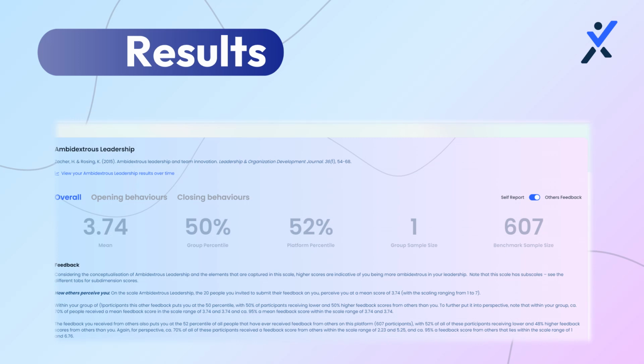Let's break these down a little more. On the left is the average score on this scale. You'll also see the percentile next to that, revealing how you compare to your group and against all those on the platform. These figures show you against all the other people in your group or on the platform, what percentage of people score above. So if you're 50%, your score is higher than 50% of others on the platform.